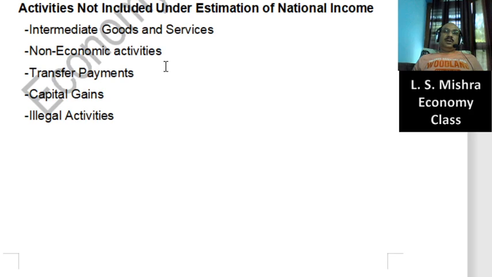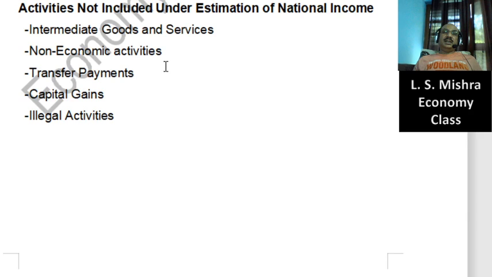old age pensions, scholarships. In some states there is a provision of unemployment allowances also. So these are not given to generate income. These are supporting payments, provided by the government to support and strengthen them, so that they could be able to earn something thereafter.